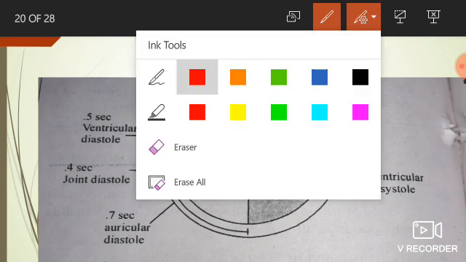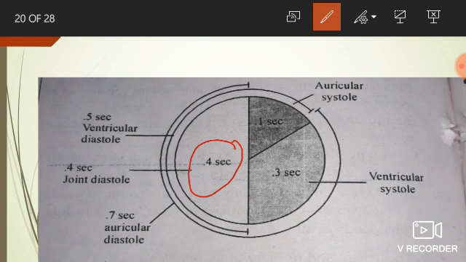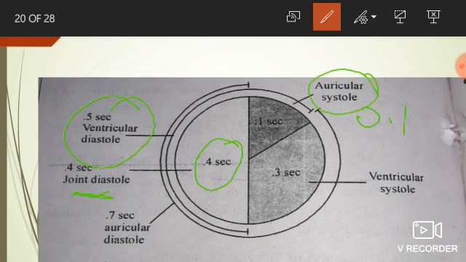But the individual time period of ventricular diastole is 0.5 second, because of the 0.4 second of joint diastole and 0.1 second of auricular systole. At the time of auricular systole, the ventricles are relaxed. So, the total time period of ventricular diastole is 0.5 second.